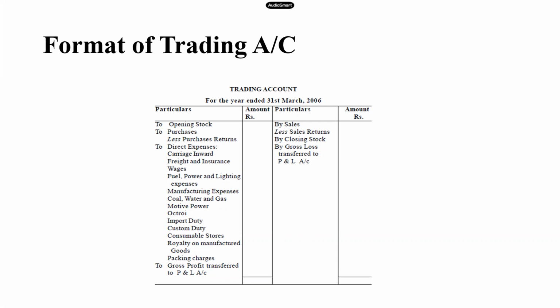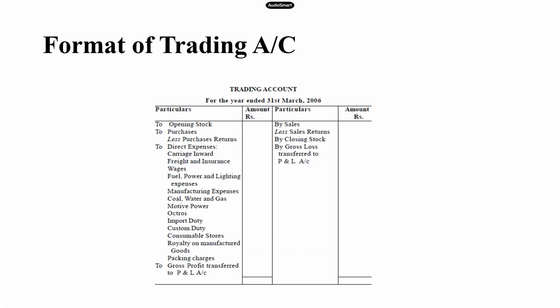The inner amount column and the outer amount column. Our inner amount column is for all our adjustments and our calculation, and the outer amount column is for the final amounts. So if you look into the account, it starts with opening stock, purchases, less returns, and then all the direct expenses. Coming to the credit side, it starts with sales, less returns, and then the closing stock. So 5 items, trading account is done. Opening stock, purchases, expenses on debit, sales, closing stock on the credit.